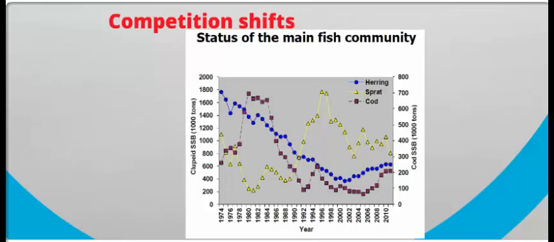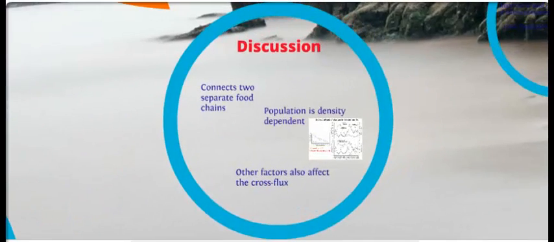Because of the predation of herring, the main food source of the herring, the copepods and the cladocerans, increases when the two ecosystems cross because of the decrease of herrings. While the systems cross, the decrease in herrings allows the remaining herrings to have less competition, so the relative size of the herrings actually increases while the population decreases. The graph of the main fish community shows the decrease in herring. There is also a clear lag in cascade of the herring and sprat population. The cross of the systems allows two food chains that are not normally connected to interact.